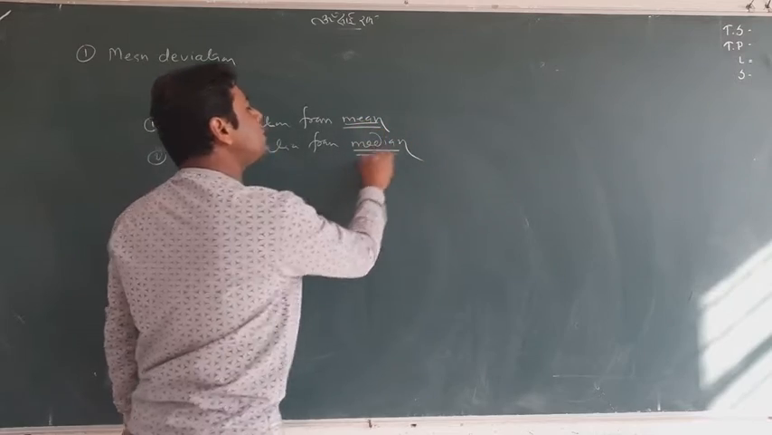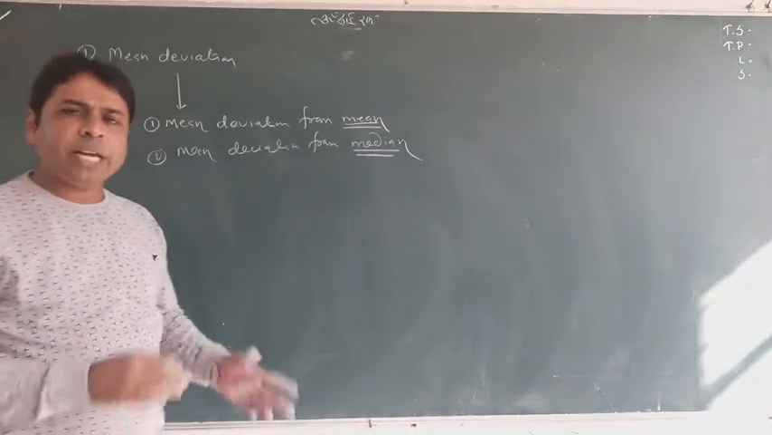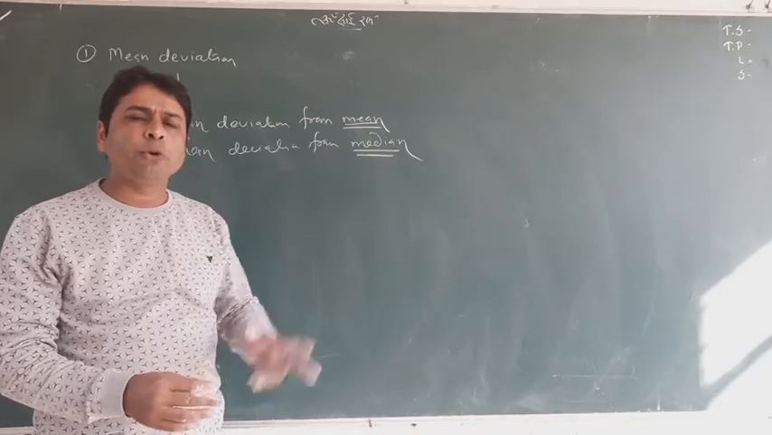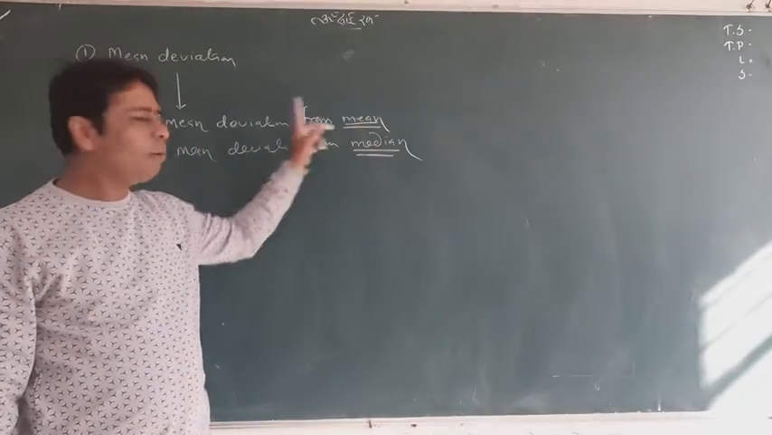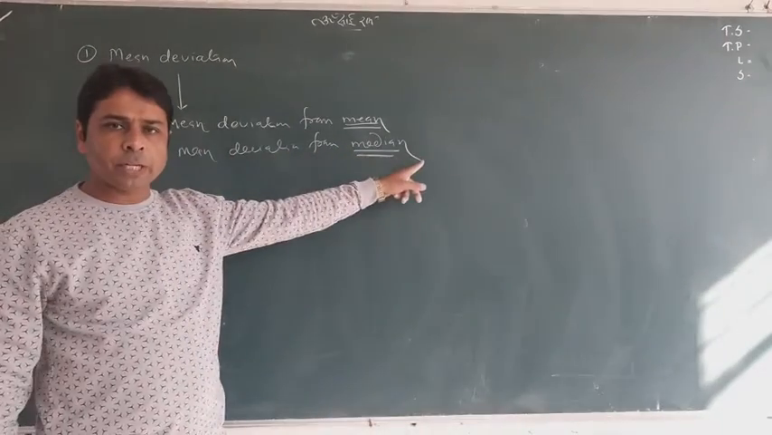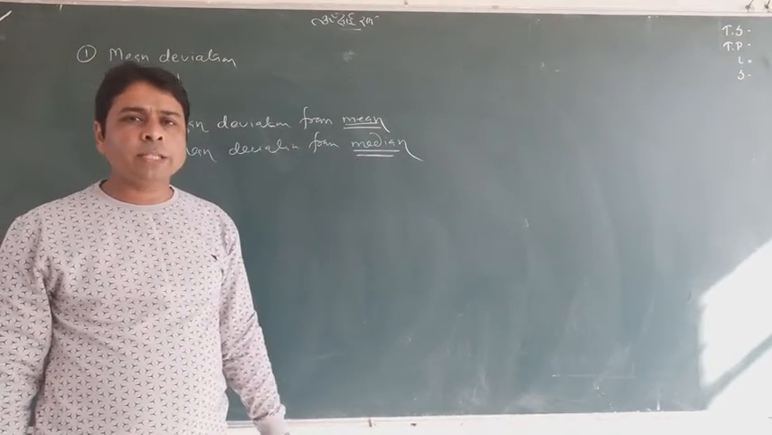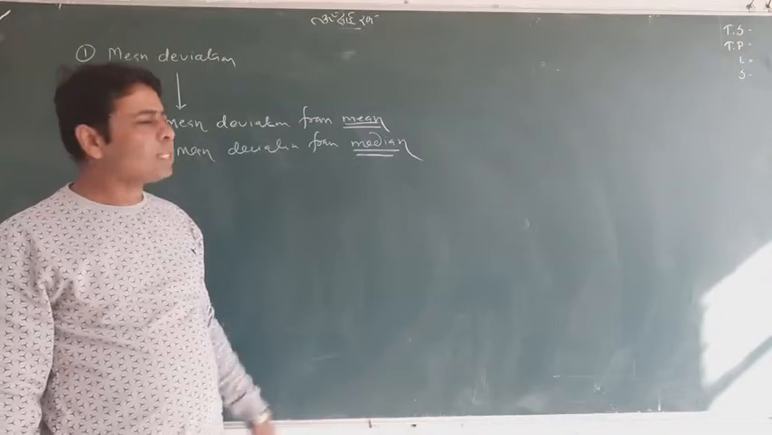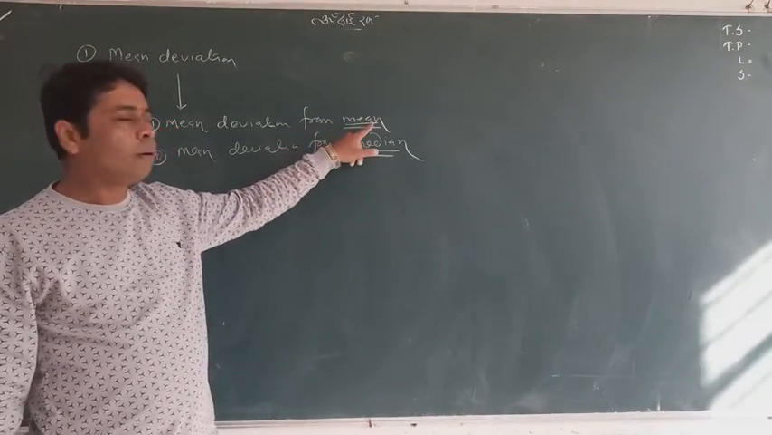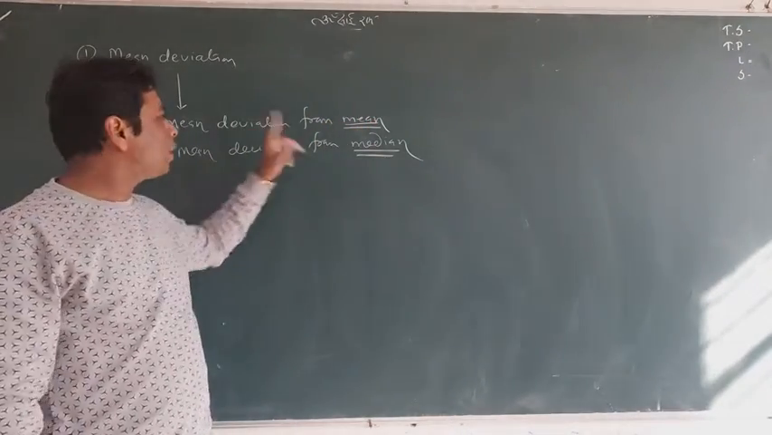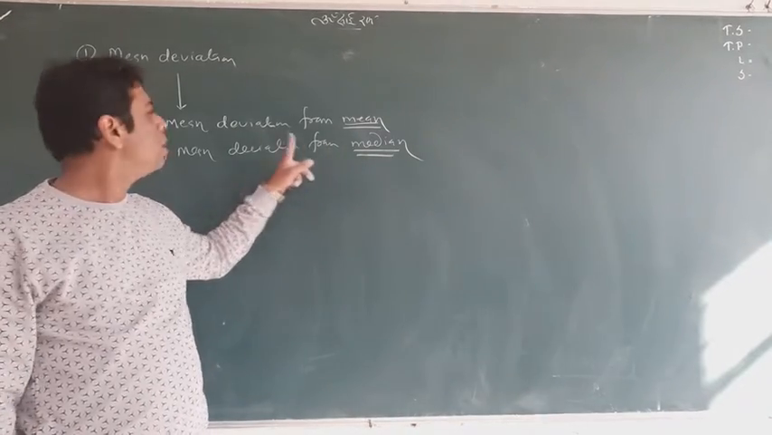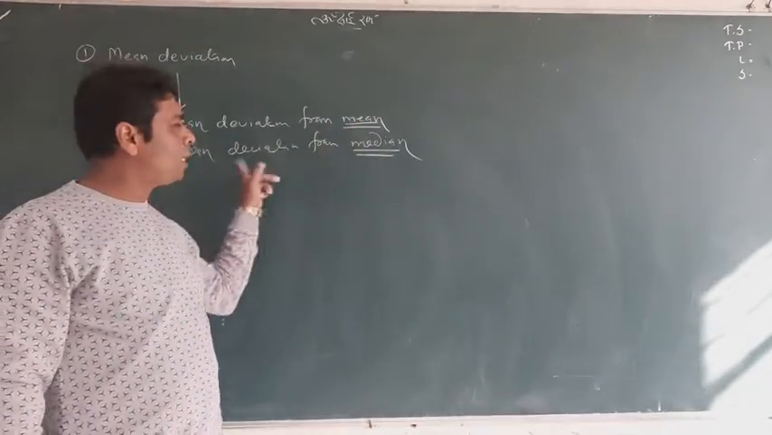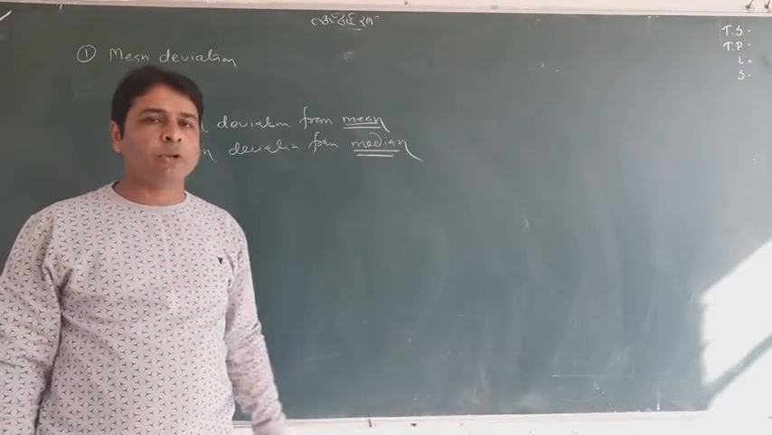So these two words are very important. Mean deviation can be found for two things: mean deviation from mean, and mean deviation from median. So these are two different things. Questions may ask for mean deviation from mean or mean deviation from or about. Somewhere in your book the word about is used. Mean deviation about mean, mean deviation about median, no matter at all.